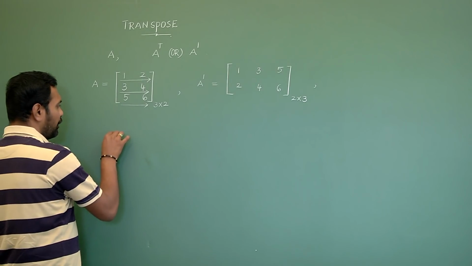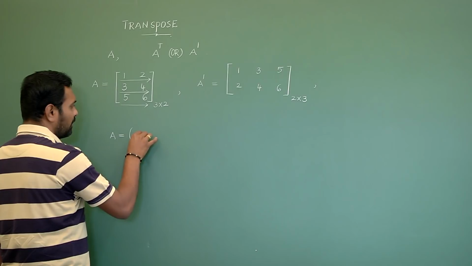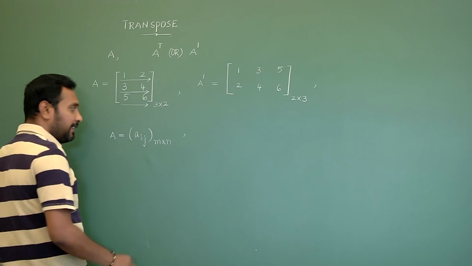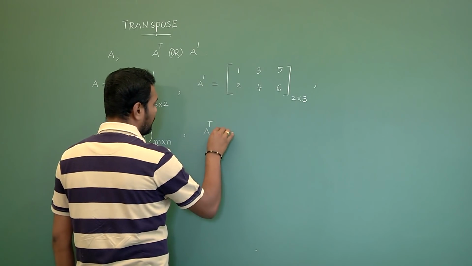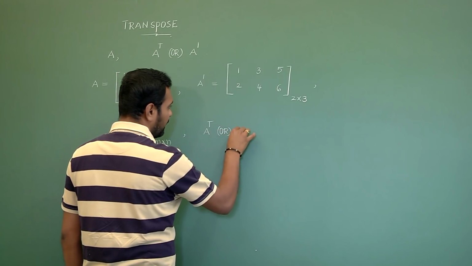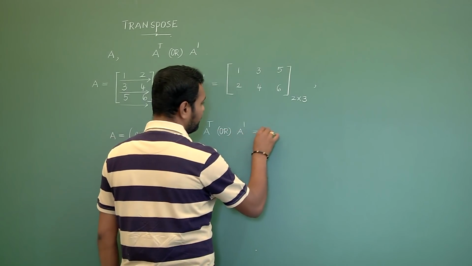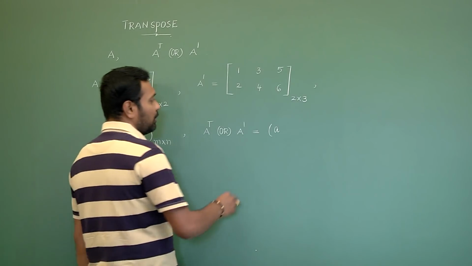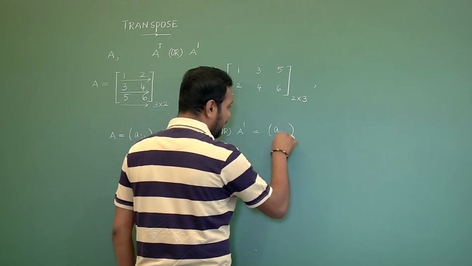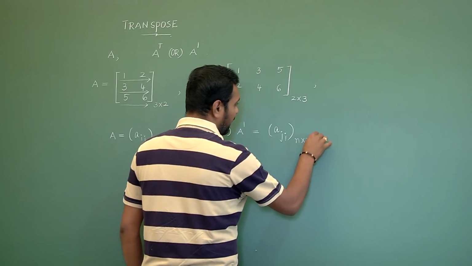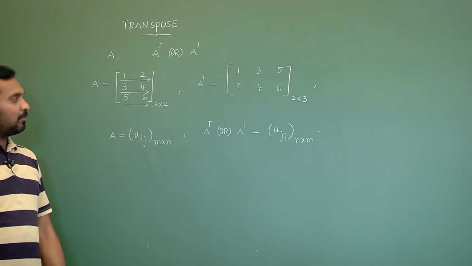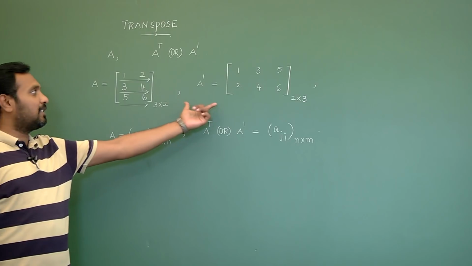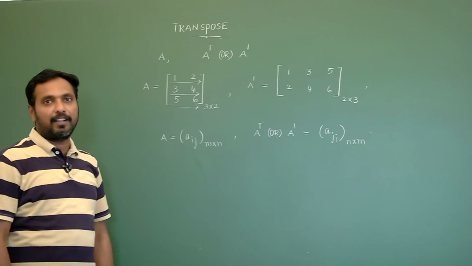In general notation, if capital A equals Aij of order m cross n, then its transpose A power T or A dash is given by Aji. We need to interchange rows and columns, so it is of order n cross m. So this is the notation for the elements of the transpose of the matrix, and this is an example of how to do the transpose of the given matrix.